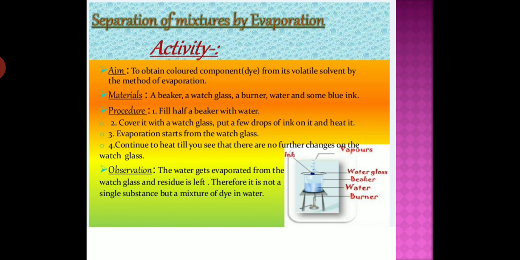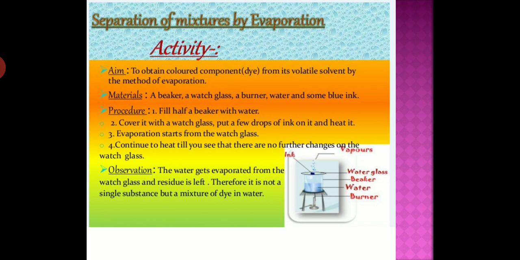Now start. Take one beaker and half fill it with water. Now cover it with a watch glass. And now put a few drops of ink on the watch glass and heat it. What will happen when you heat? Evaporation starts from the watch glass.